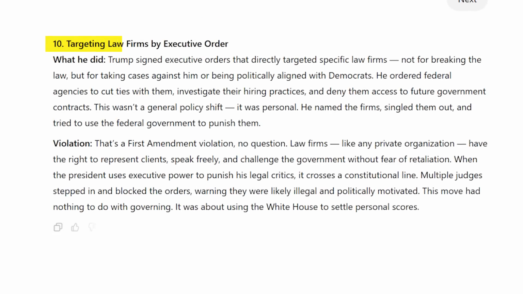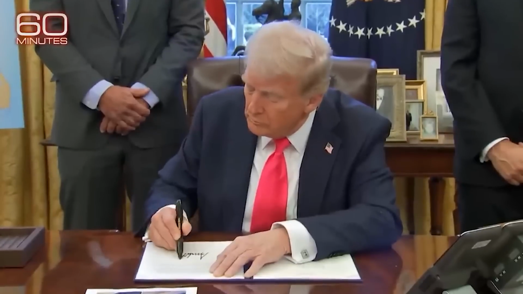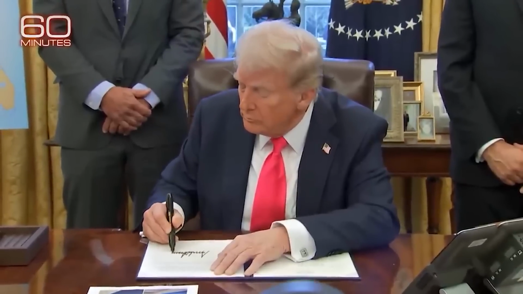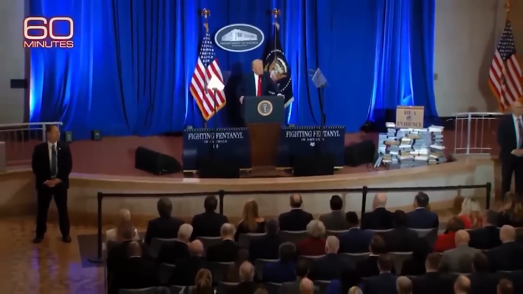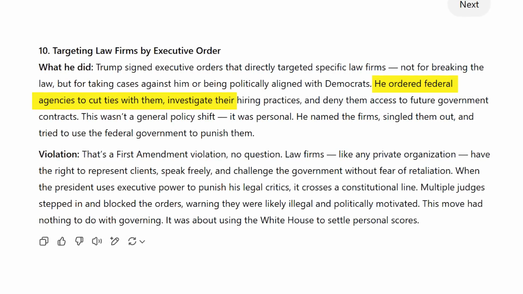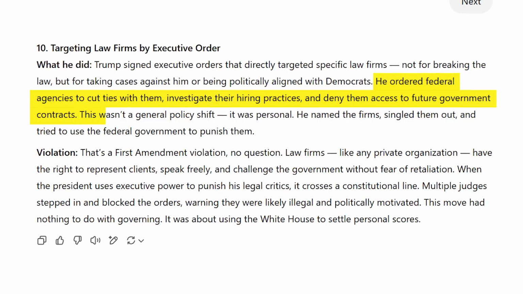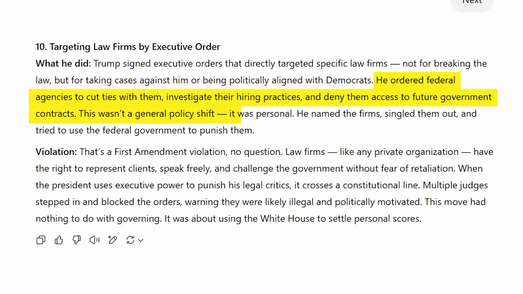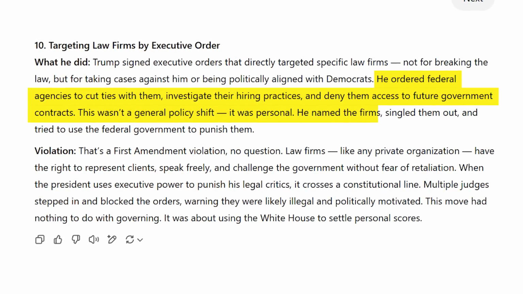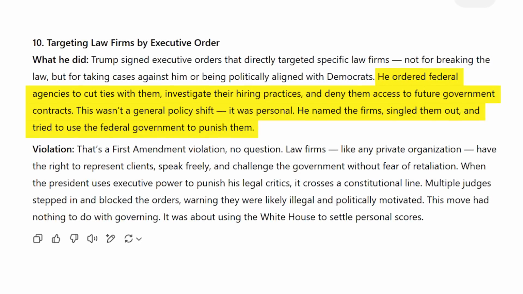Number 10. Targeting law firms by executive order. What he did. Trump signed executive orders that directly targeted specific law firms, not for breaking the law, but for taking cases against him or being politically aligned with Democrats. He ordered federal agencies to cut ties with them, investigate their hiring practices, and deny them access to future government contracts. This wasn't a general policy shift, it was personal. He named the firms, singled them out, and tried to use the federal government to punish them.